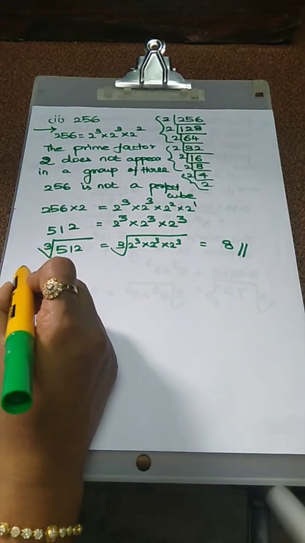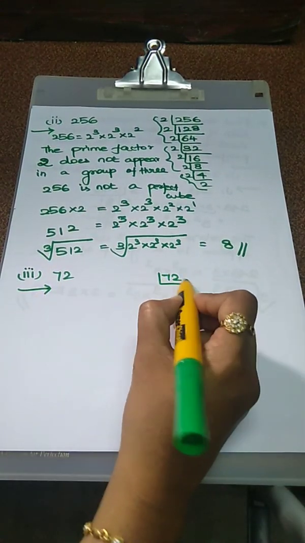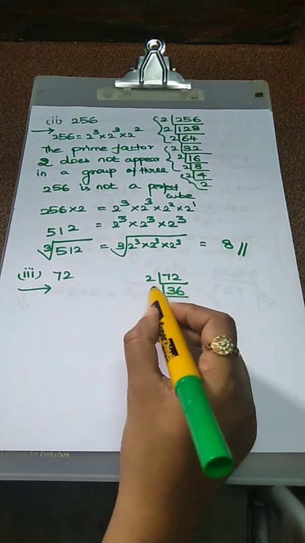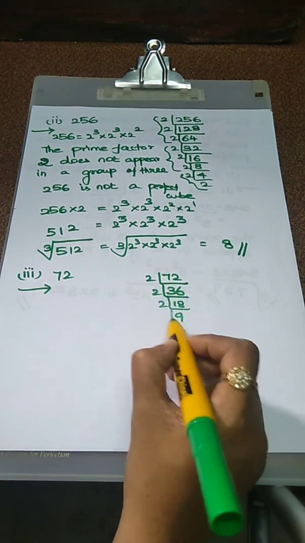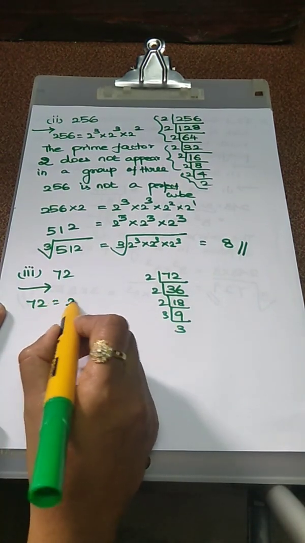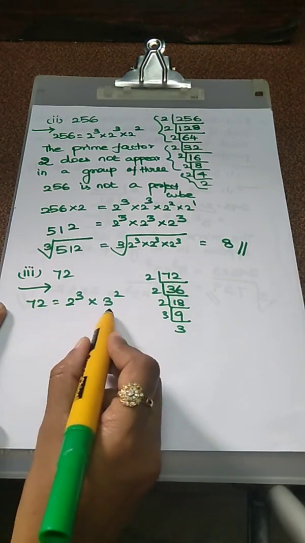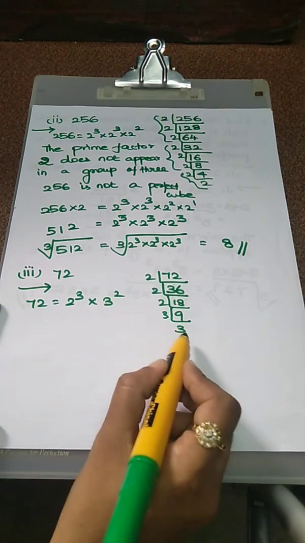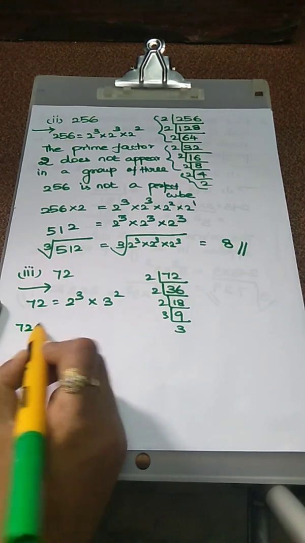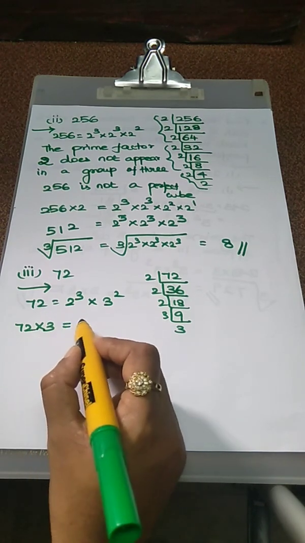Okay. Next problem, third subdivision, 72. Simple number only. The ending number is an even number, so choose the least divisor 2. 2 threes are 6. 2 eighteens are 36, 2 nines are 18, 3 threes are 9. Now 72 is equal to, how can we write the number? 2 power 3 into 3 power 2. By prime factorization, grouping the factors in triplets, the prime factor 3 does not appear in a group of 3. So 72 is not a perfect cube. Multiply with one 3: we have to multiply the value on the RHS and the LHS also.